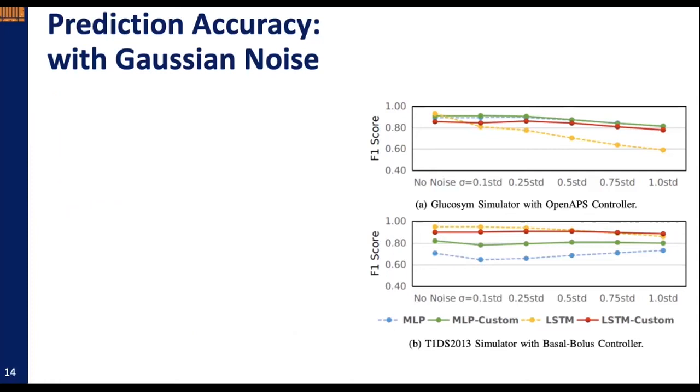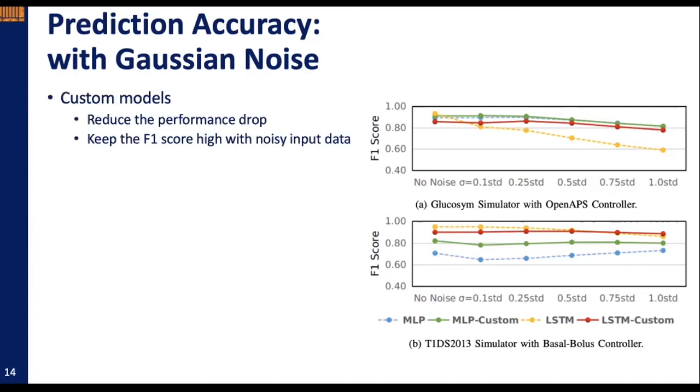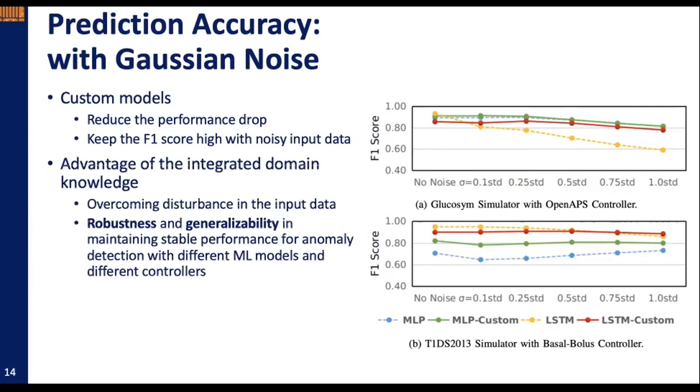In both simulators, the monitors trained with custom loss function reduced the performance drop and kept the F1 score high with noisy input data. This demonstrates the advantage of the integrated domain knowledge in overcoming disturbance in input data, as well as the robustness and the generalizability in maintaining stable performance for anomaly detection with different machine learning models and different controllers.